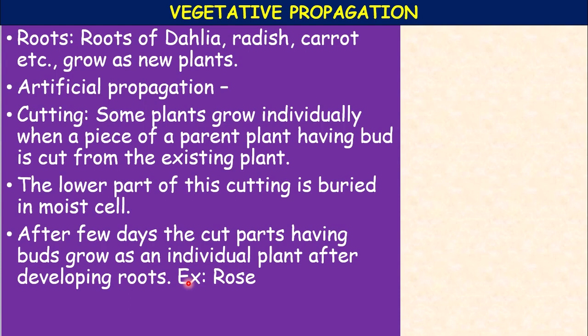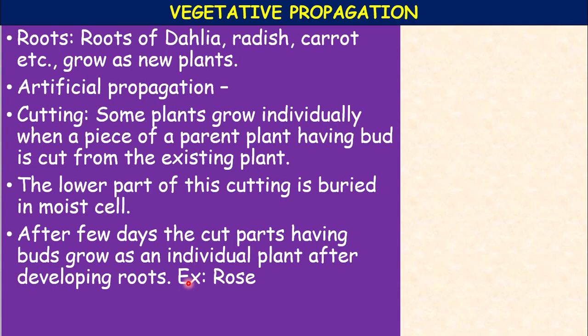Cuttings are of two types: stem cuttings and root cuttings. So far we have discussed stem cutting, but root cutting is used in certain plants like lemon, tamarind.